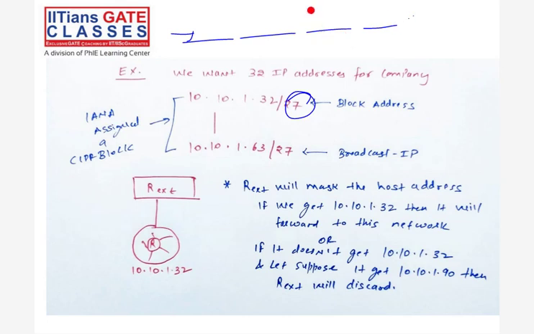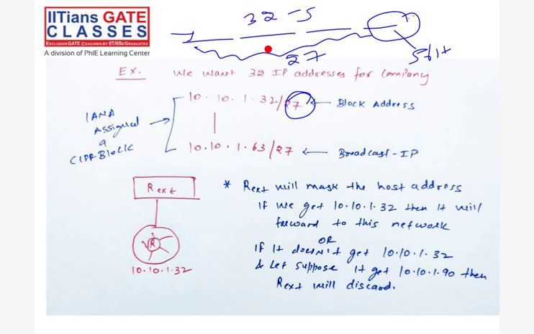So 5 bits are sufficient for me. The remaining will become the mask, which is 27. That's why 32 minus 5, which becomes 27. So the remaining is the masking, right? That entry exists in our router. How do we do the masking? /27 is there, /28 is there, /29 is there. It depends. This is the prefix length, right? Got it? Why 27?